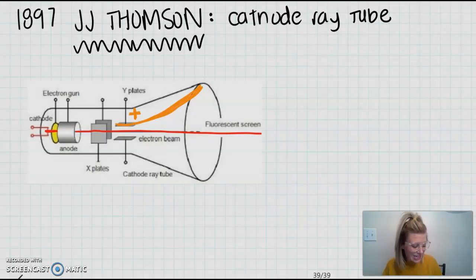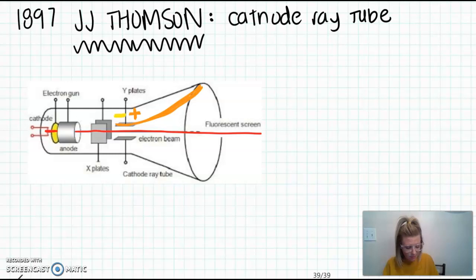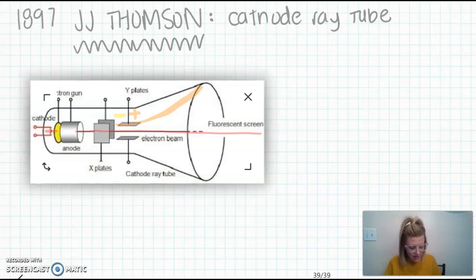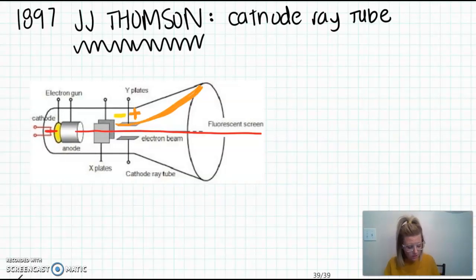He then decided to test, well, what happens if I instead apply a negative, and I'm going to use yellow for negative. What happens when I instead apply that negative plate? What he noticed was that the beam of light, instead of bending towards it, actually repels away. Okay, so it bent the other direction. So what does he conclude from this?